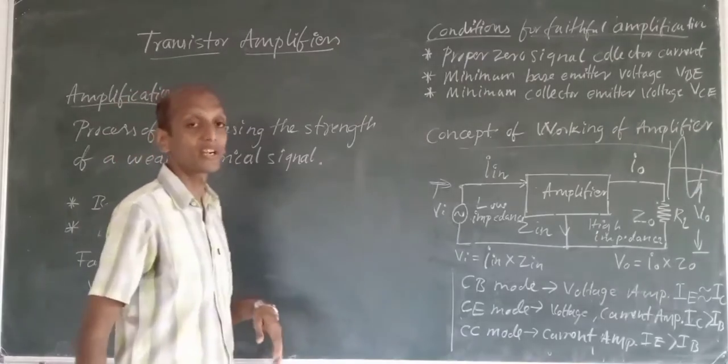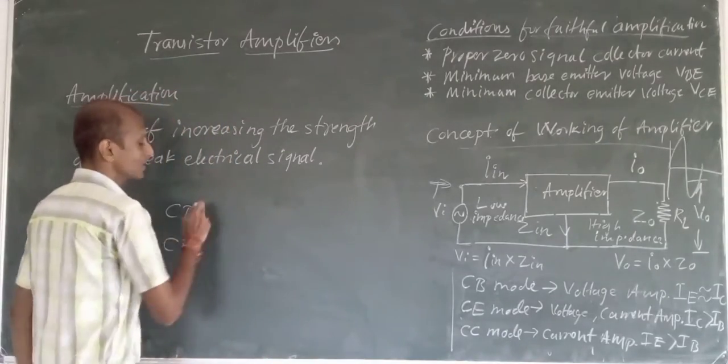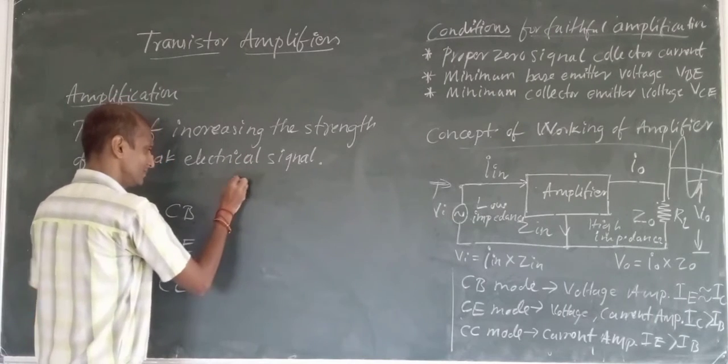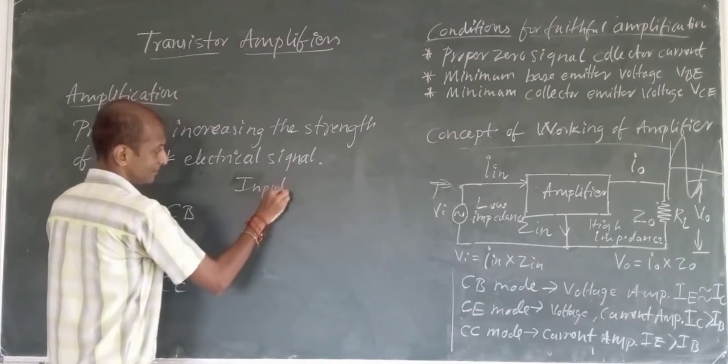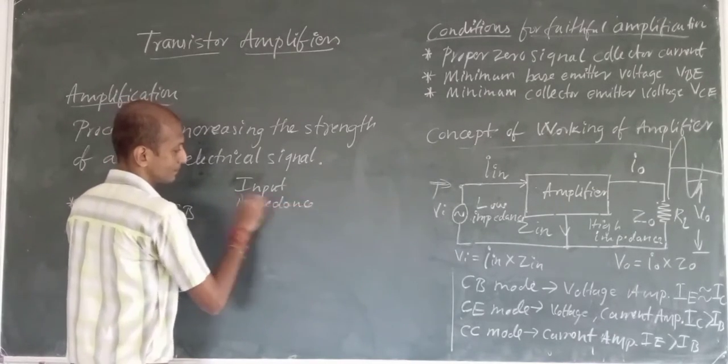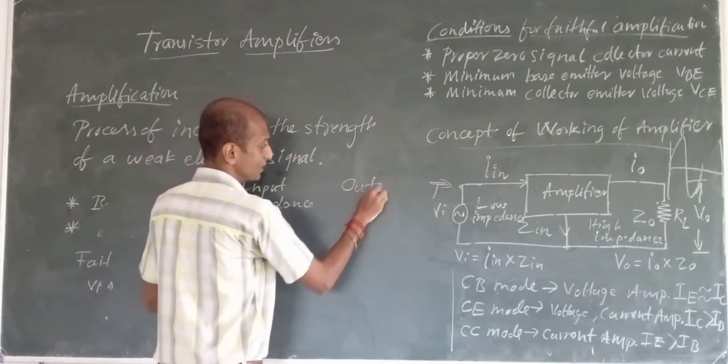We talked about the input and output impedances first. For the common base configuration, we will talk about input impedance and also output impedance.